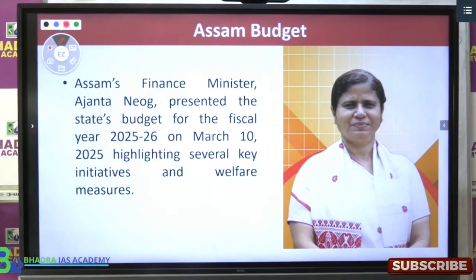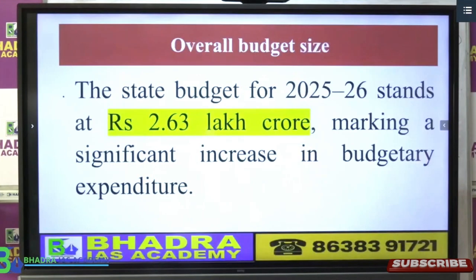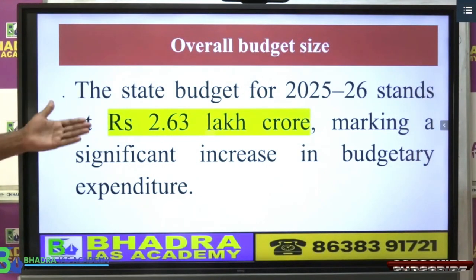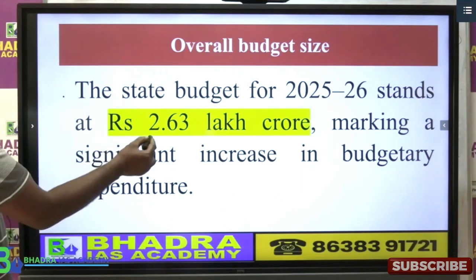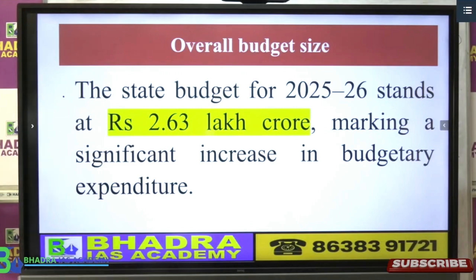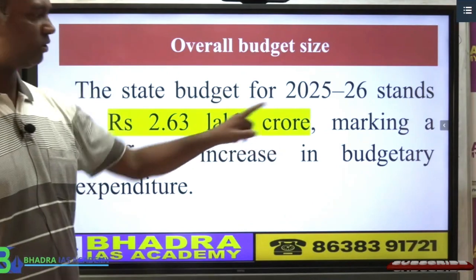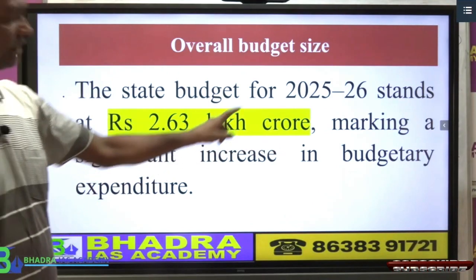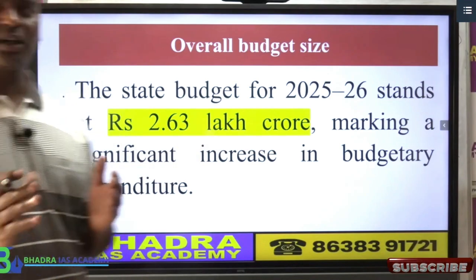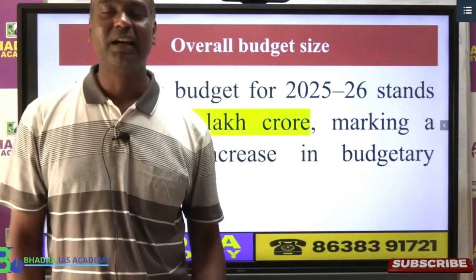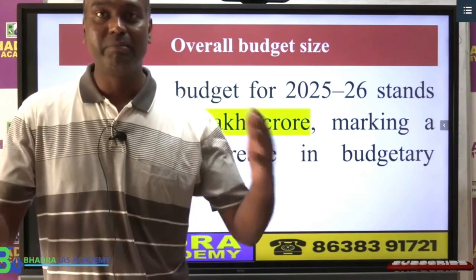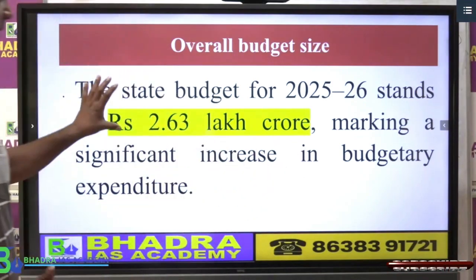Now if you look at the size of our budget, it is 2.63 lakh crore. It is not 2 crore, it is 2.63 lakh crore, right? That means the budget size has gradually increased in Assam. Assam is slowly becoming a bigger economy. That's the meaning of that.